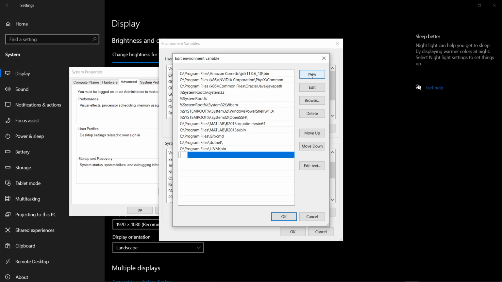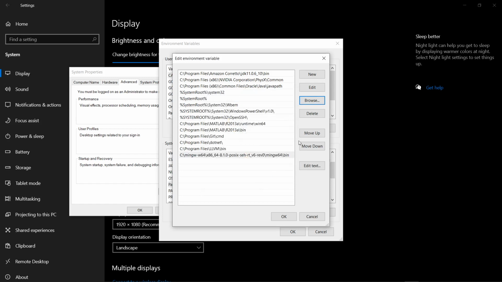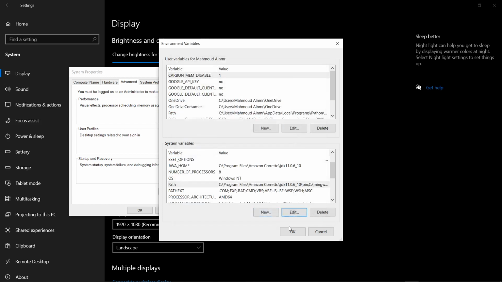we add a directory and we are going to make it for our compiler. We installed it on the C drive. As you can see, Mingw-w64. We go to the bin, which is binary, which contains all our compiler things. Okay, we will just move it up for a bit, and now we are done.